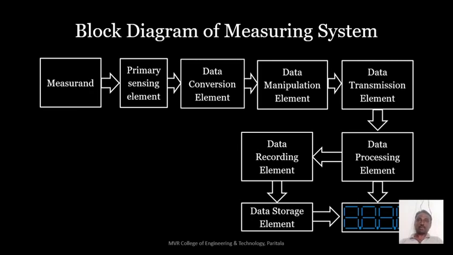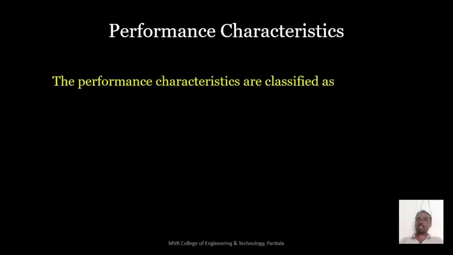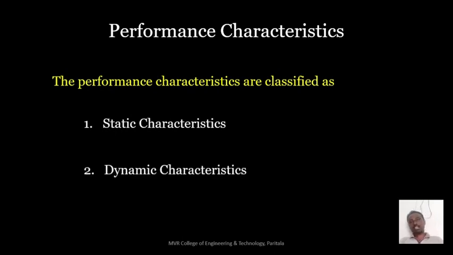The next topic is performance characteristics. The performance characteristics of an instrument can be classified into two types. The first one is static characteristics and the second one is dynamic characteristics. Why do we need to know these characteristics of an instrument? An instrument is used for a specific purpose of measurement.